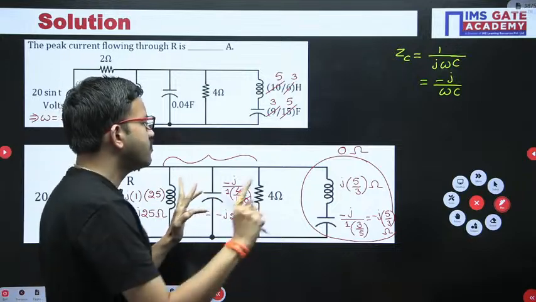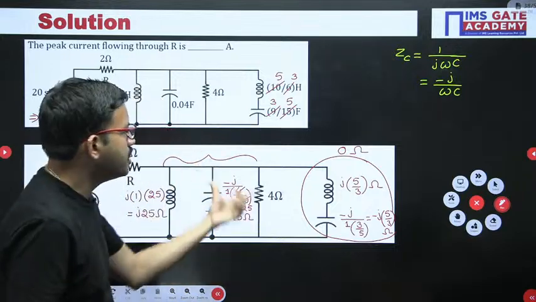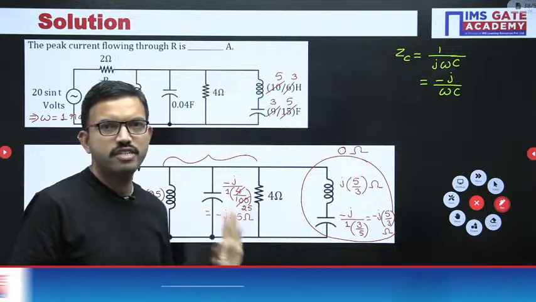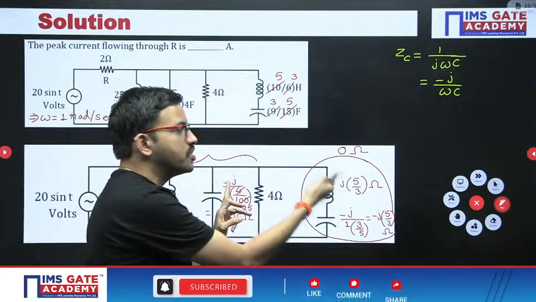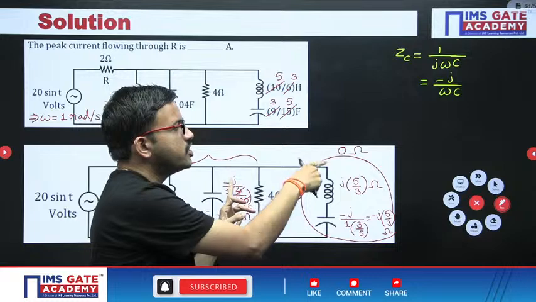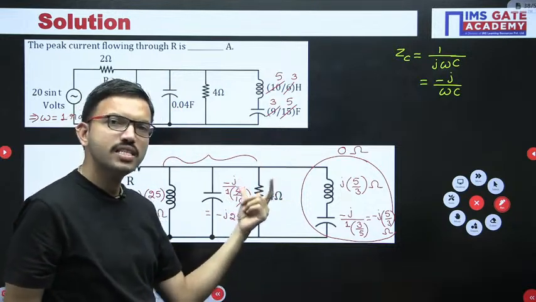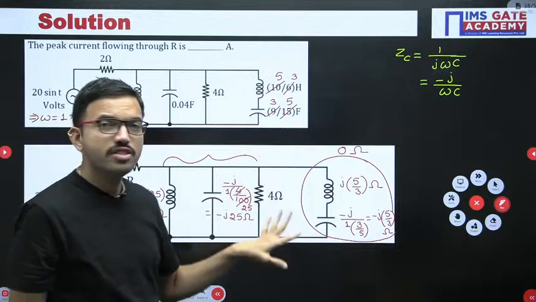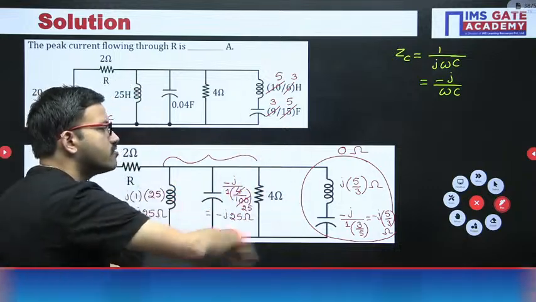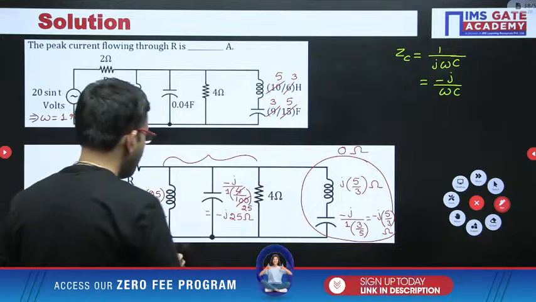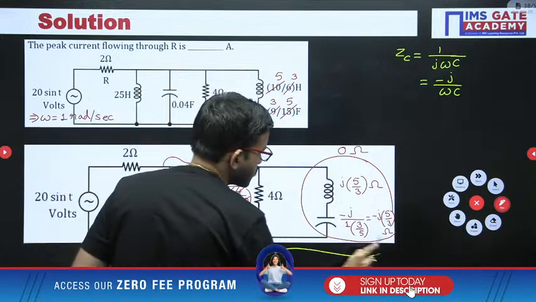That means it is very simple. Let us consider this overall equivalent impedance as Z1. Now Z1 Z2 divided by Z1 plus Z2. So 0 into Z1 is 0, divided by Z1 plus 0. That is 0 by Z1 you are getting. That means this overall network impedance you are going to get is 0 ohm. That's all.